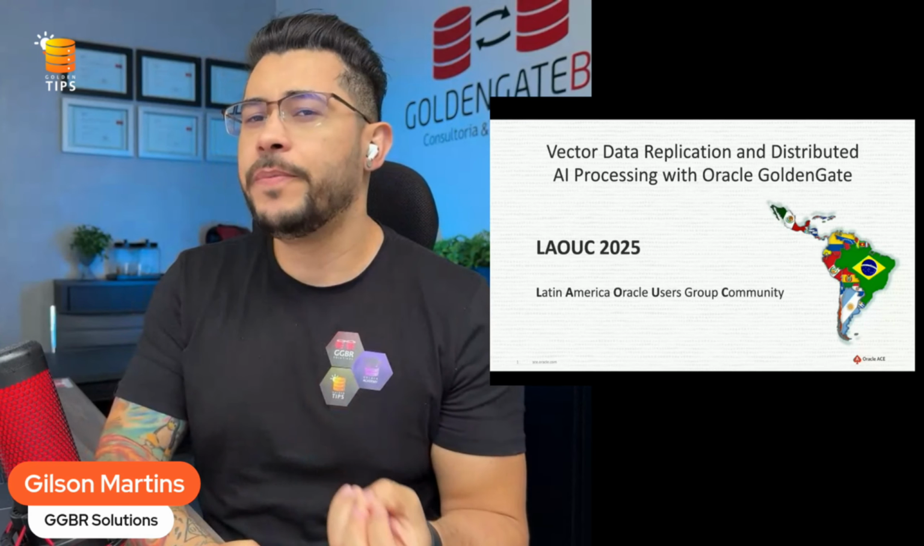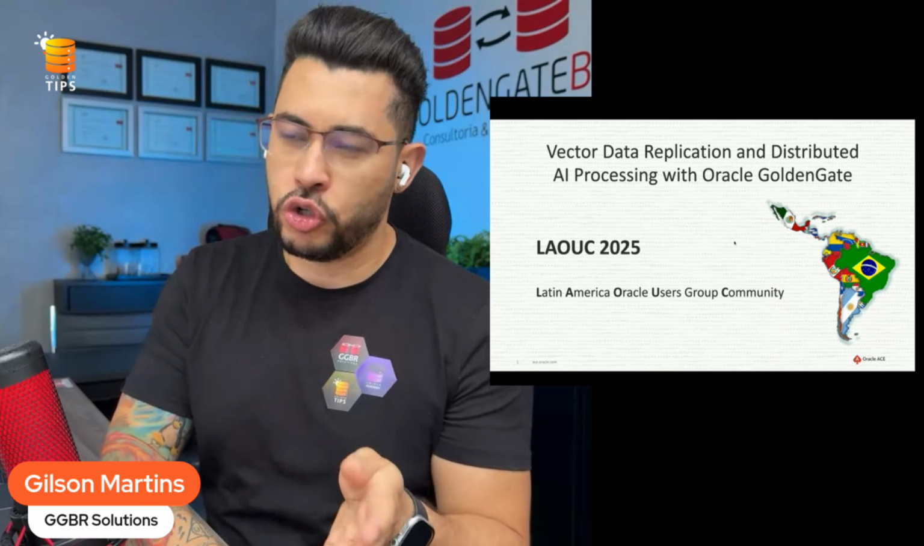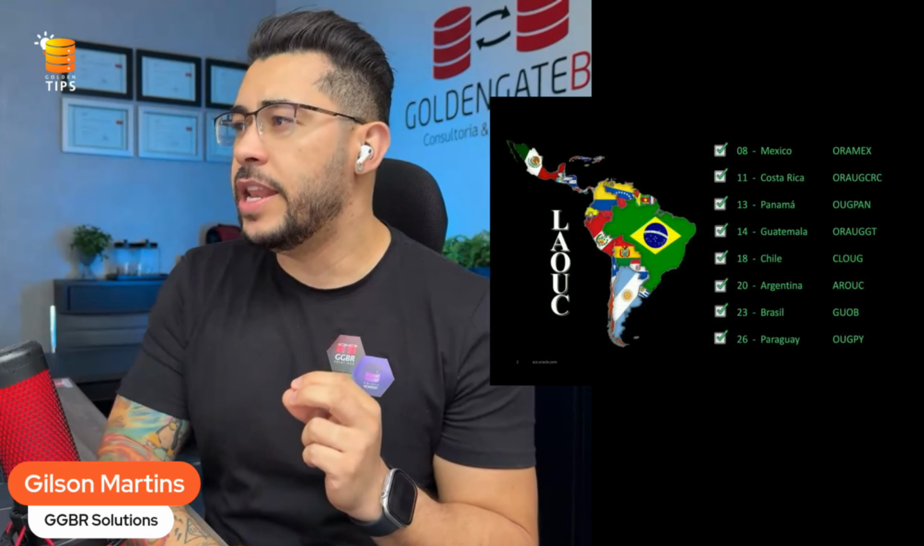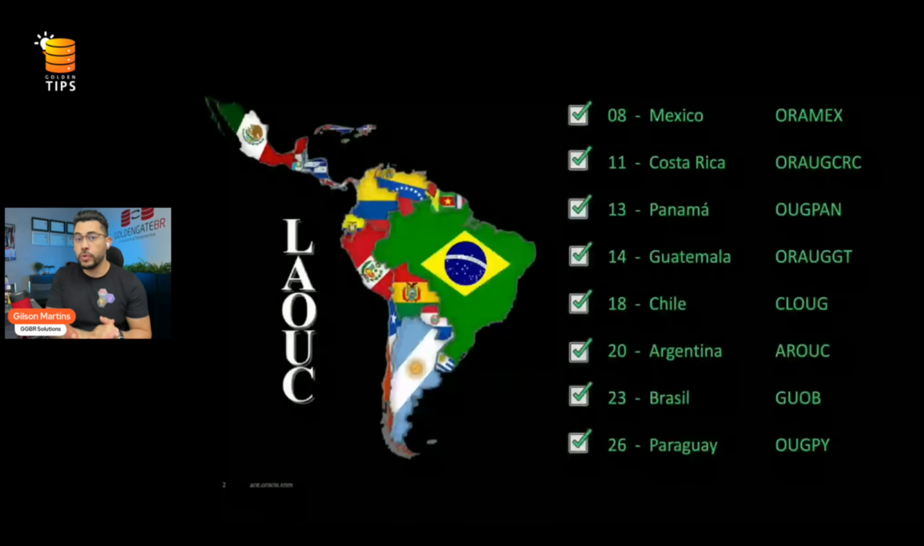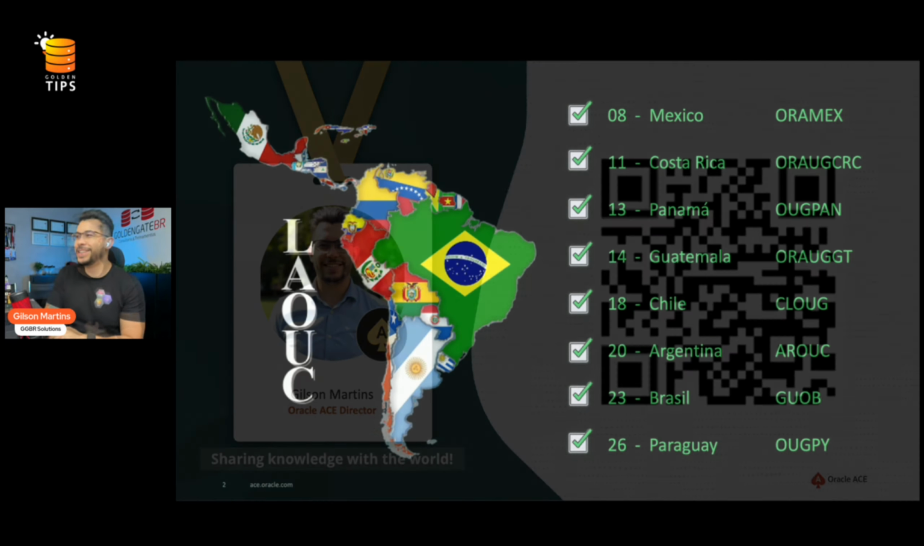But if you are wondering which countries participated in this conference this year, which started in August, I'm gonna show it to you. So we started in Mexico City on August 8th. Then we went to Costa Rica, Panama, Guatemala, Chile, Brazil, where I'm from, and Paraguay. It was an amazing conference. Thanks for everyone that participated there. I really enjoyed, and it was a big challenge to me because I presented all the sessions in Spanish, except in Brazil, of course.